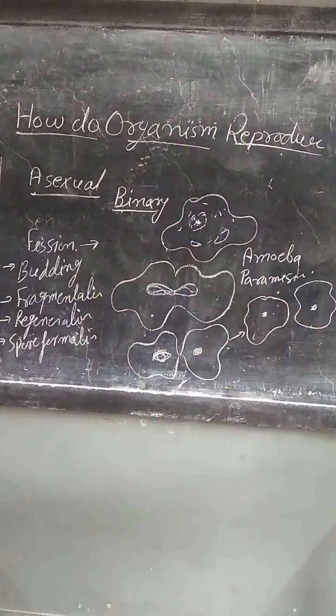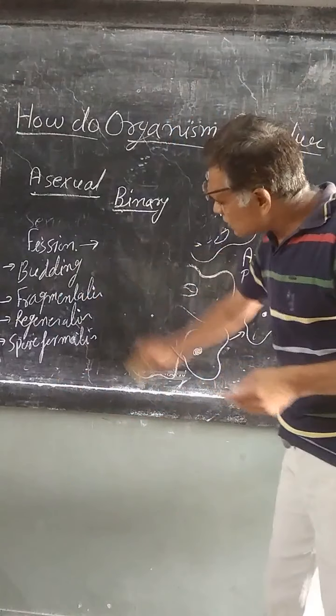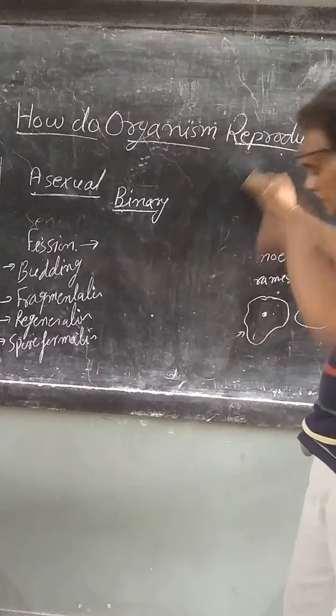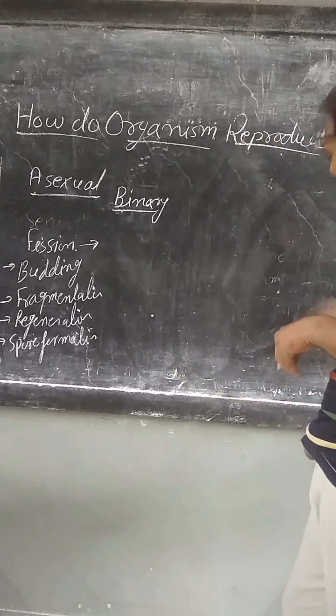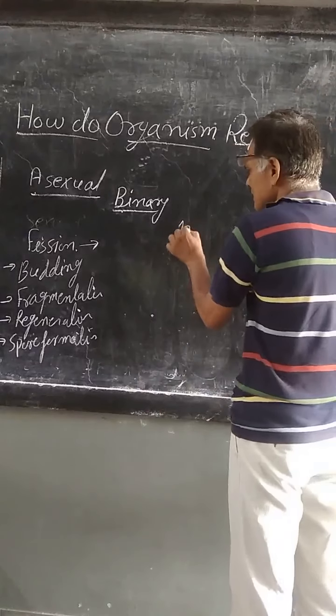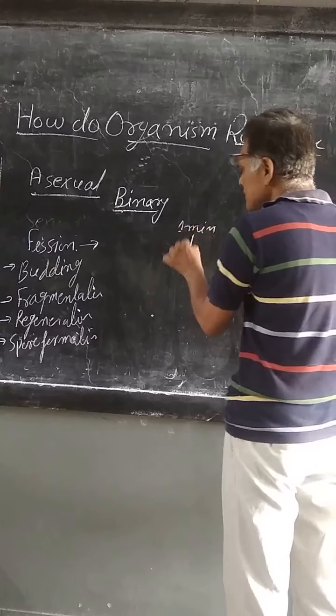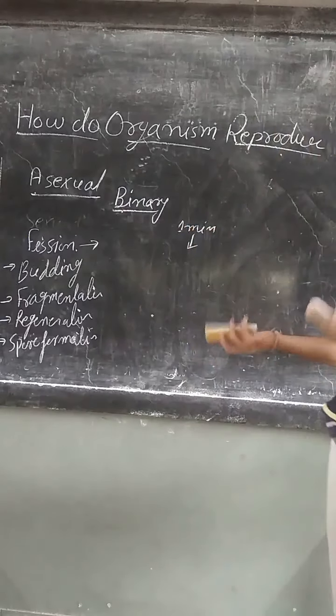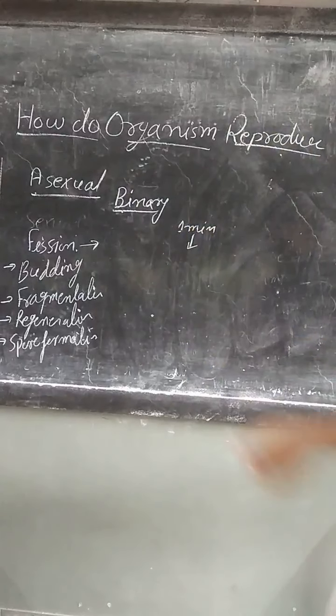Suppose any organism divides within 1 minute, so after 1 minute its number will be just double.